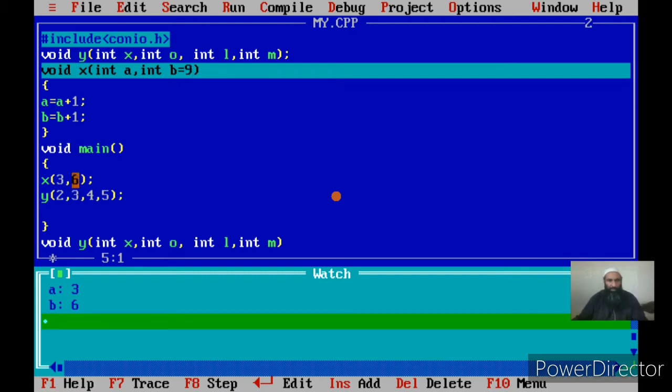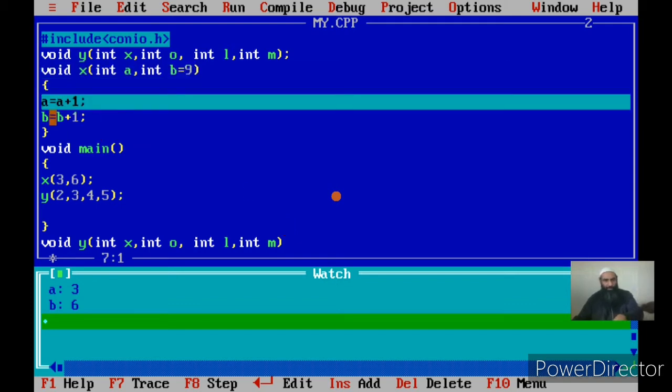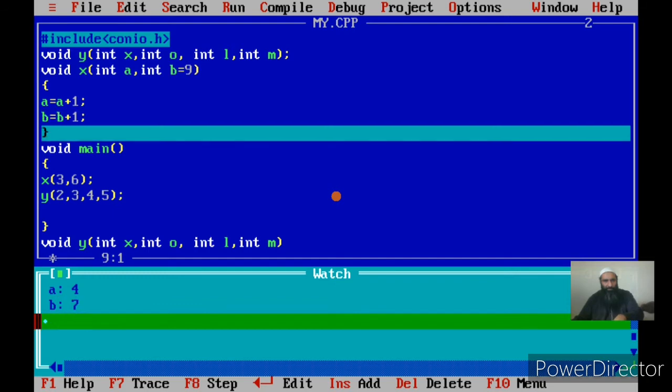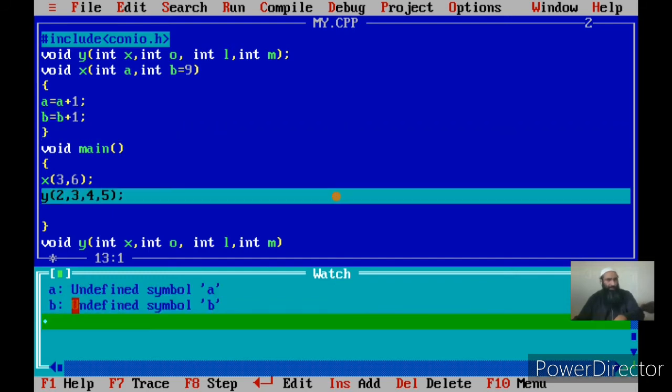But in case you supply the actual parameter, the default value will not be used, as you have seen that in this call the value of b is 6 because we have specified both the actual arguments in a call to x. Okay, now if I change a and b, I am increasing the value of a by 1. You see it has become 4 and b has become 7. Okay, that is clear now.